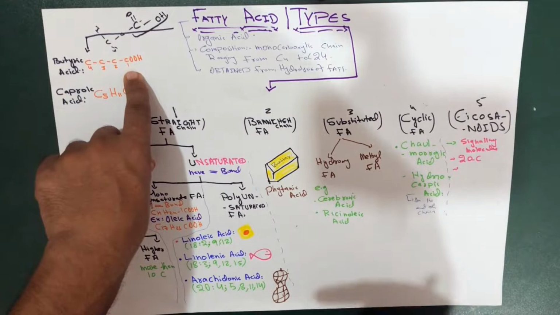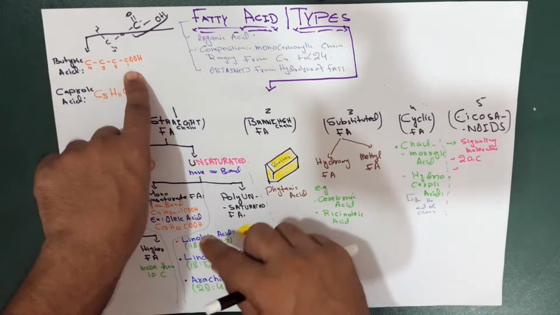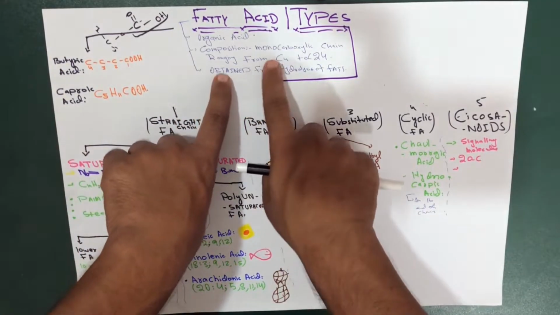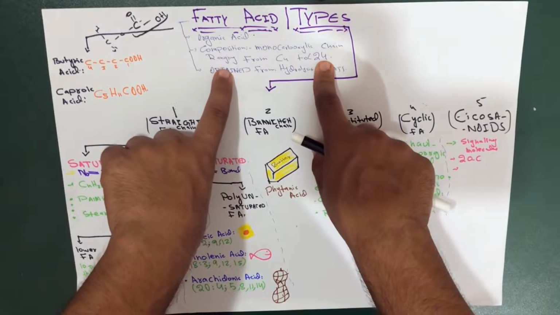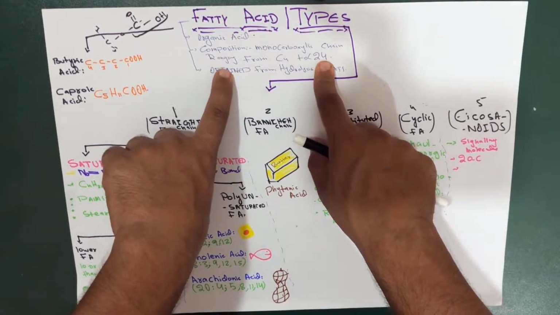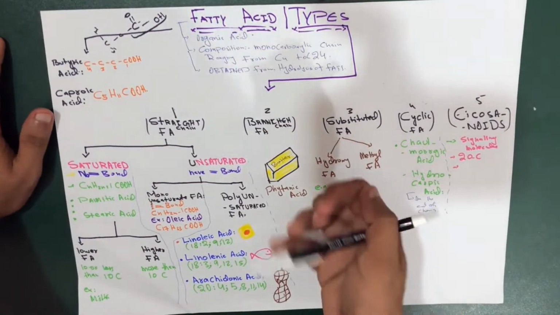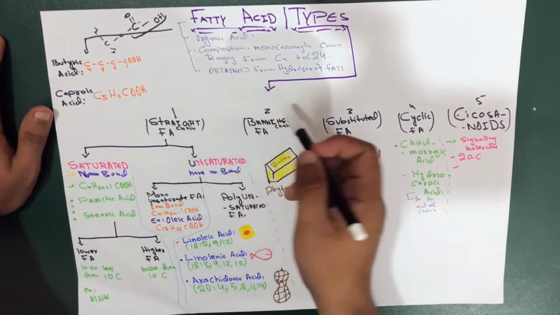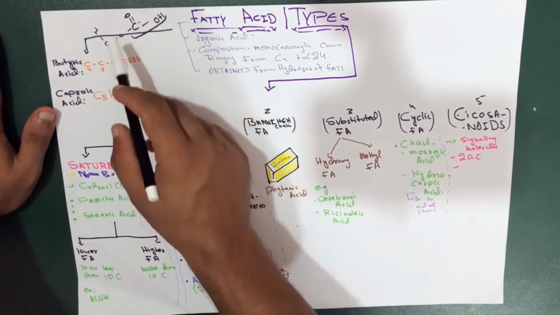That's why we're adding it in the definition: a monocarboxylic acid ranging in chain length from C4 to C24. And this fatty acid is obtained from the hydrolysis of fats.